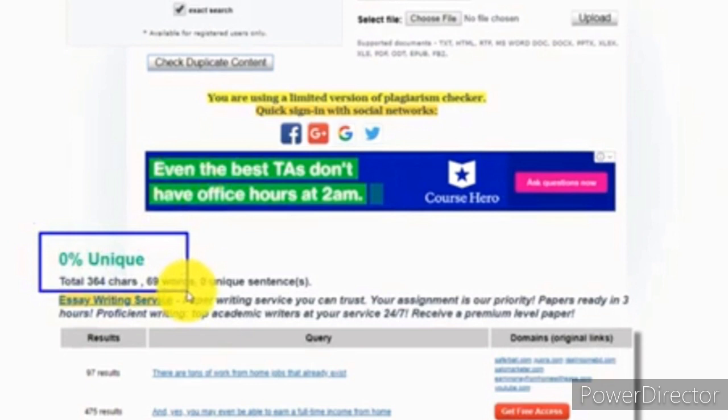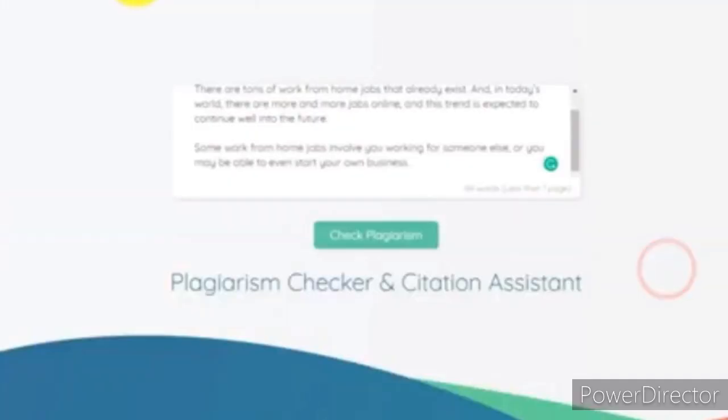Now the last website, again it shows 0% unique. That means it is correct. It is 100% plagiarism. That means the Qtex and the last website are showing accurate results rather than those other websites which are varying in the results. So I'll mention those websites which are showing 100% accurate results in the link description below, so you can go through the link and paste your content.